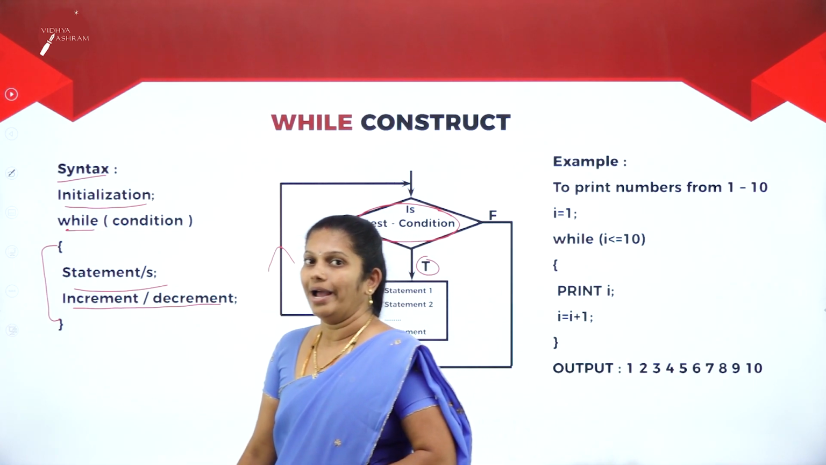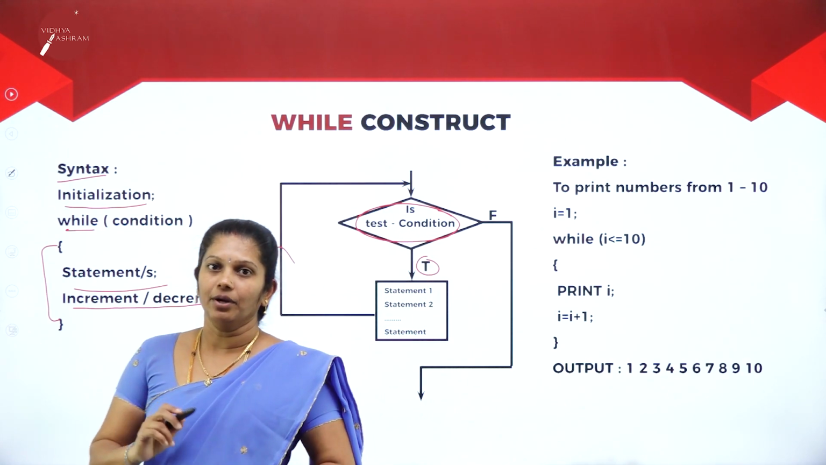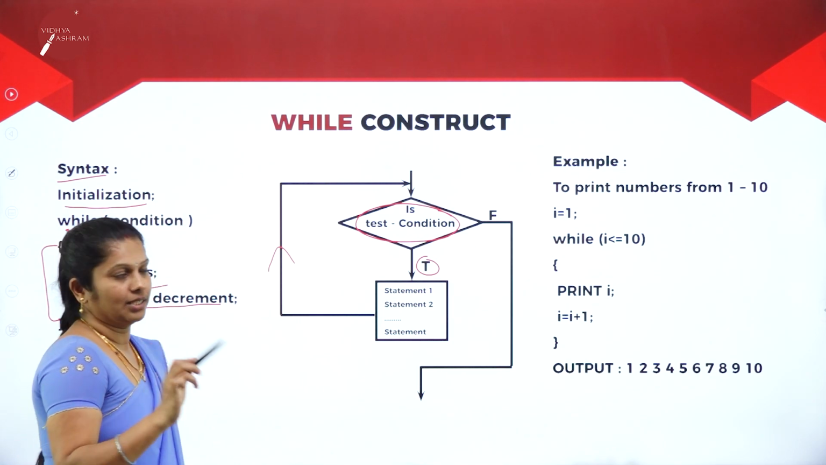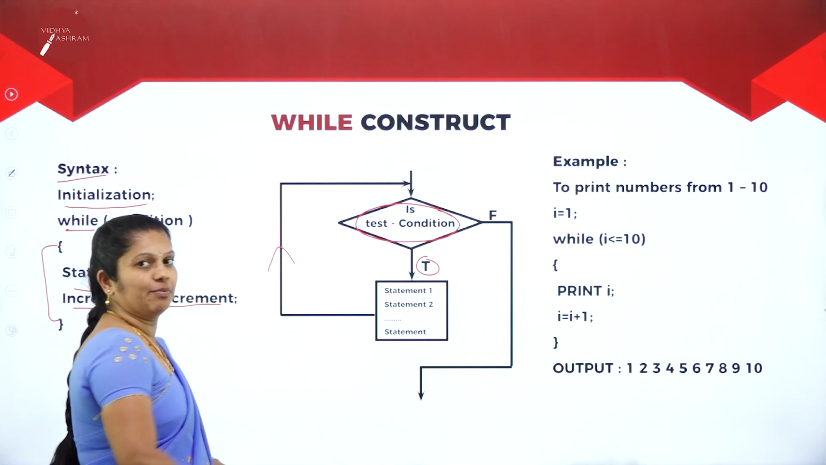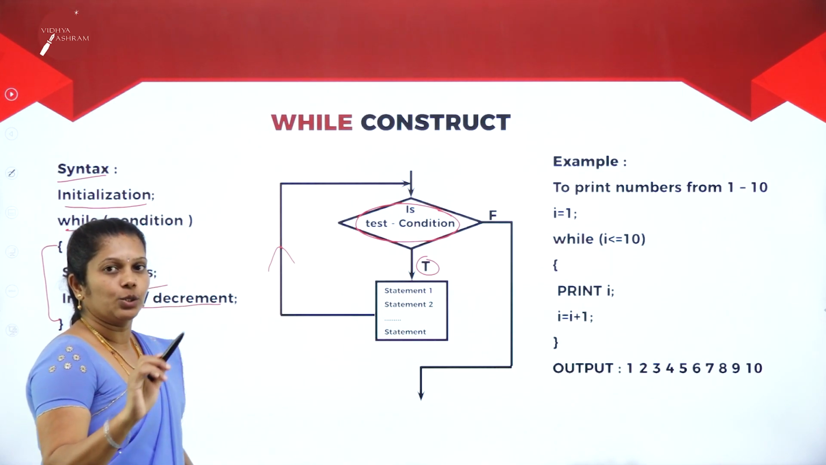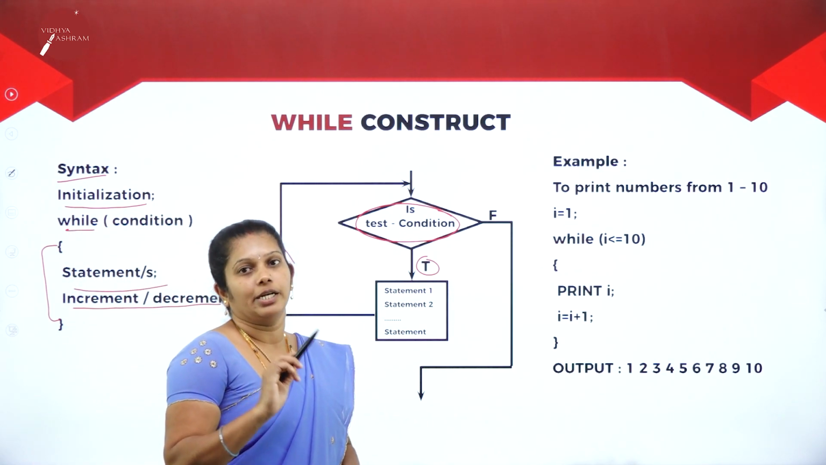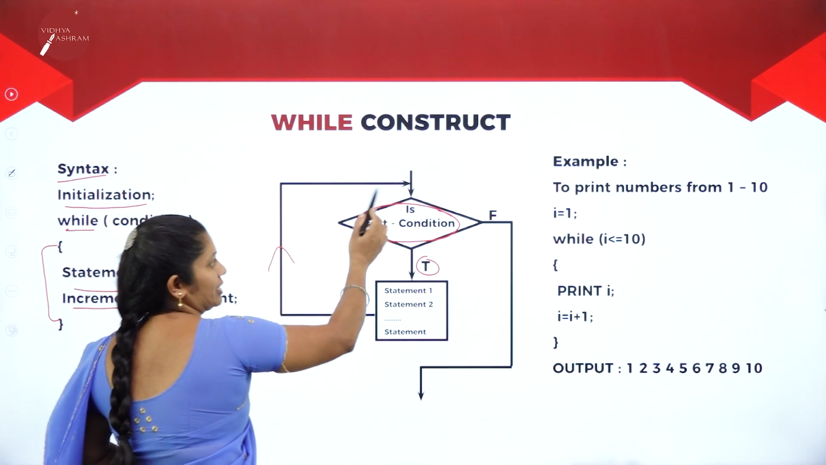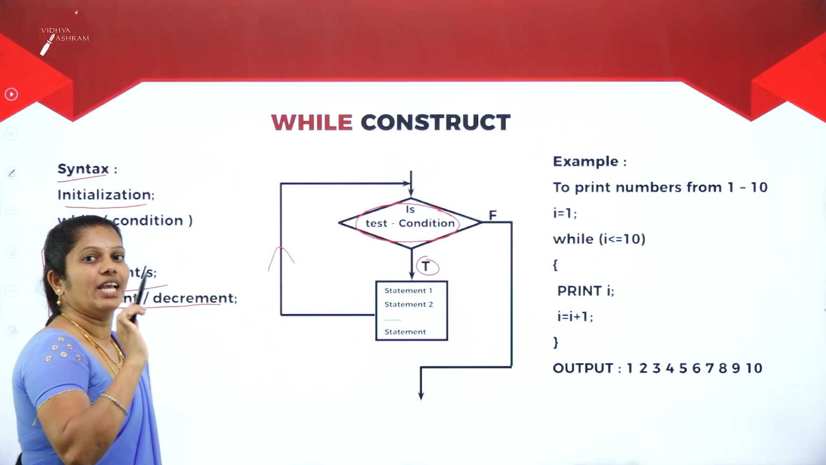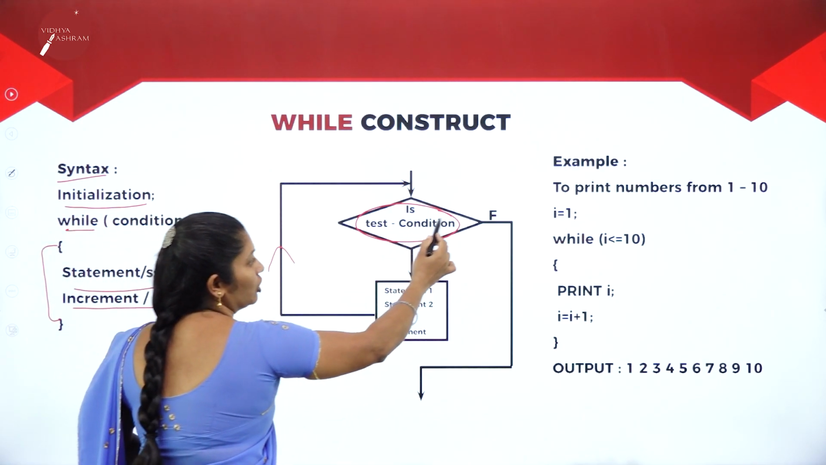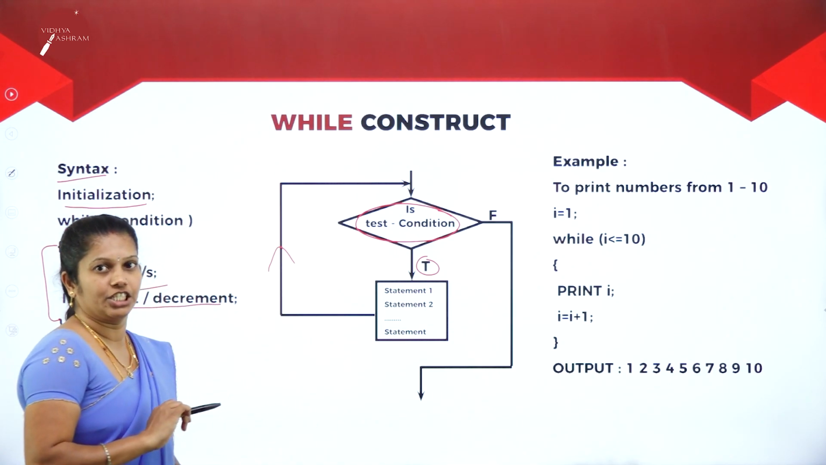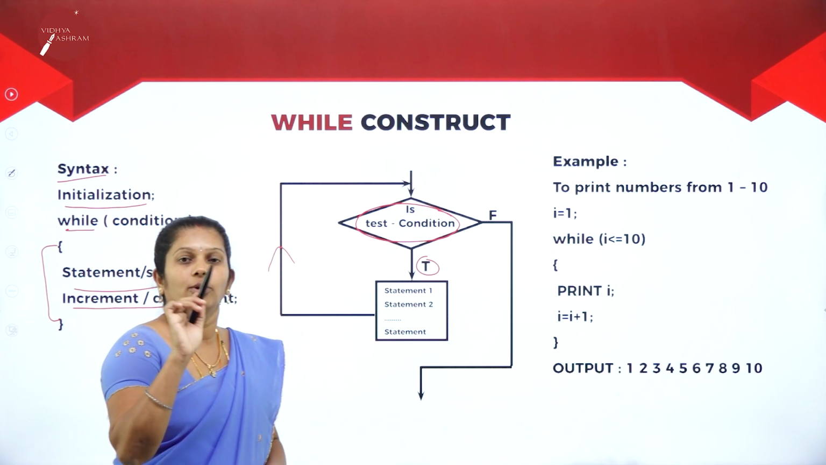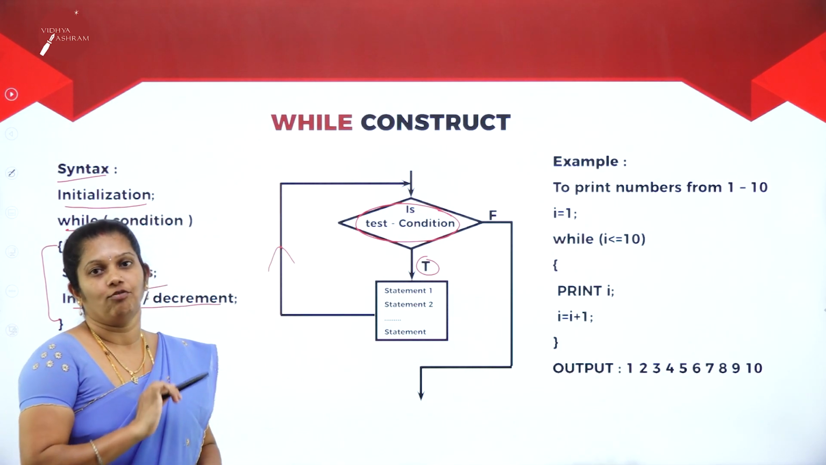It means that while is called pre-tested because in the beginning itself, it will check the condition. If it is true, then only the statement is going to execute. That's why it is called pre-tested looping. For example, if the condition is false in the beginning itself, then not even a single time will the statement in the while loop execute.